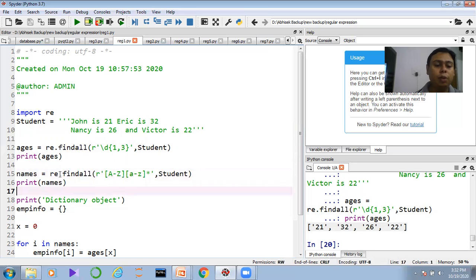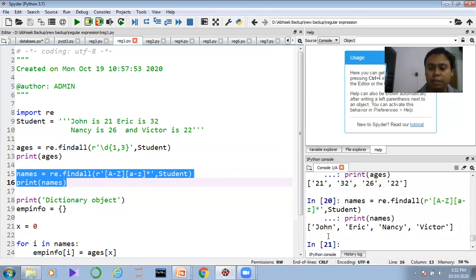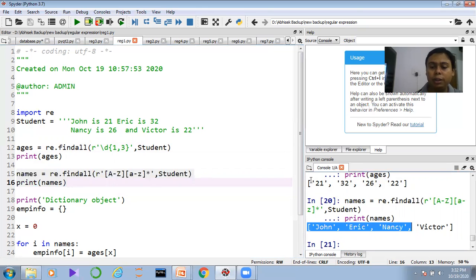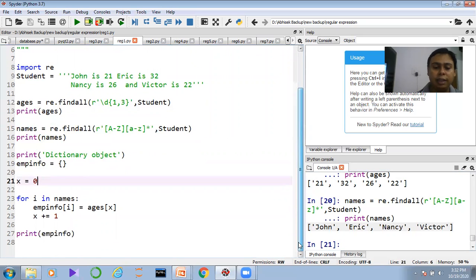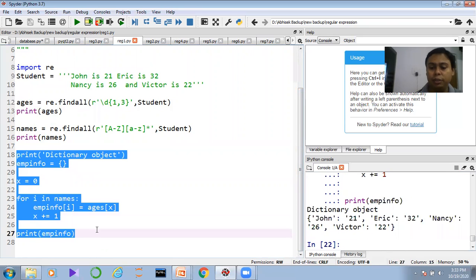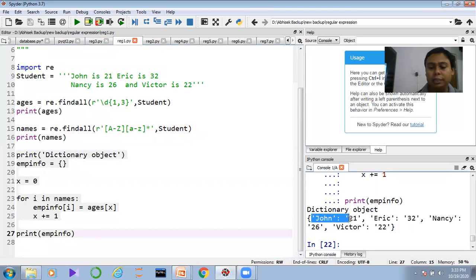From where is the data coming? Student. Now I want to incorporate these two list objects, ages and names. Suppose I want to execute this data also. You can understand lists will come. One list object contains the age, the second list object contains the name. Now I want to put the entire data into a dictionary, guys, and here we are forming the dictionary, and after that we are printing the data. So now if I execute this, we can see we are getting this pattern of data.